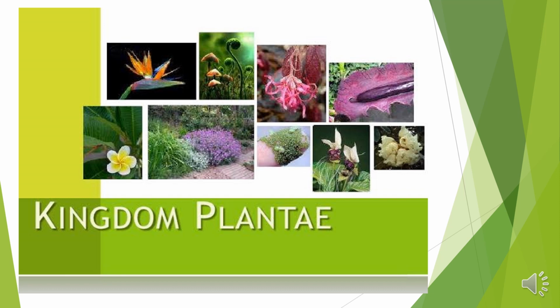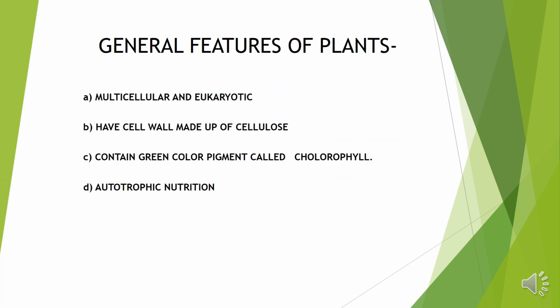Hello students. So today we are going to start our third kingdom, that is kingdom Plantae, and before studying its detail we have to first understand the general features of plants. So what are the general features of plant? First one is these are multicellular and eukaryotic, means they have membrane bound cell organelles in it. Second one is they have cell wall which are made up of cellulose. And what is cellulose? Cellulose is a polysaccharide.